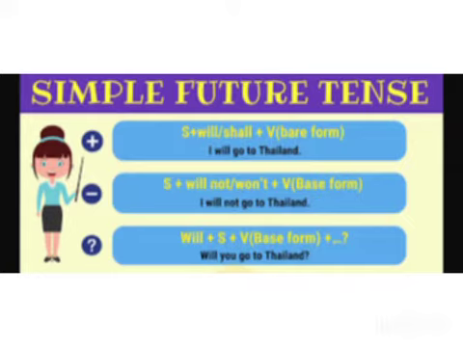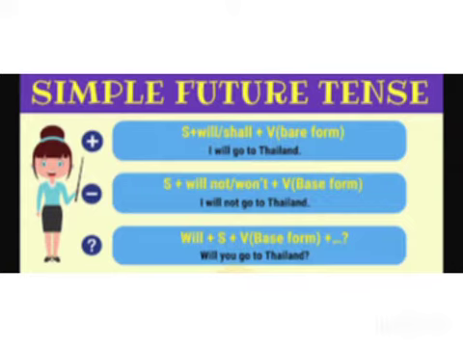Here the structure is subject plus will not or won't plus verb base form. Okay, let's see with an example. I will is the helping verb, and not, or otherwise won't we can use, which is used only for the negative sentence. So, I will not go to Thailand.